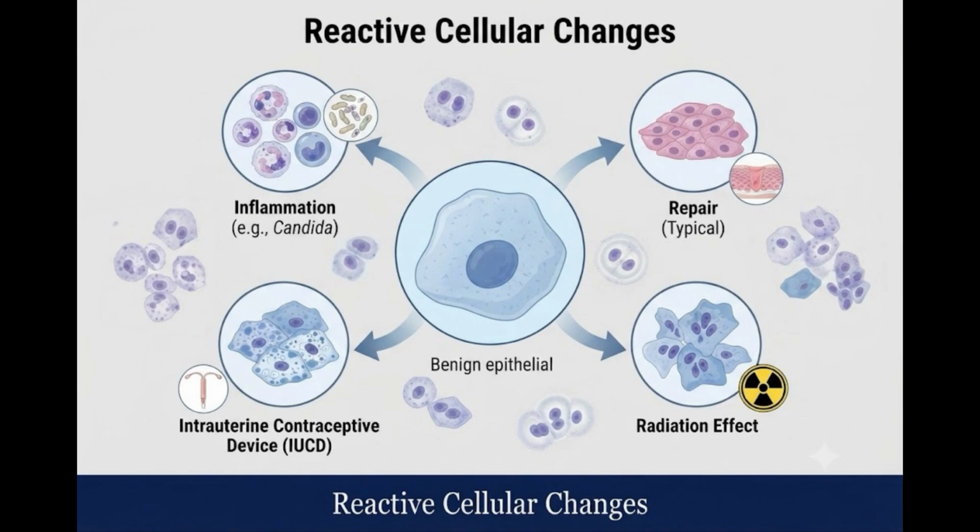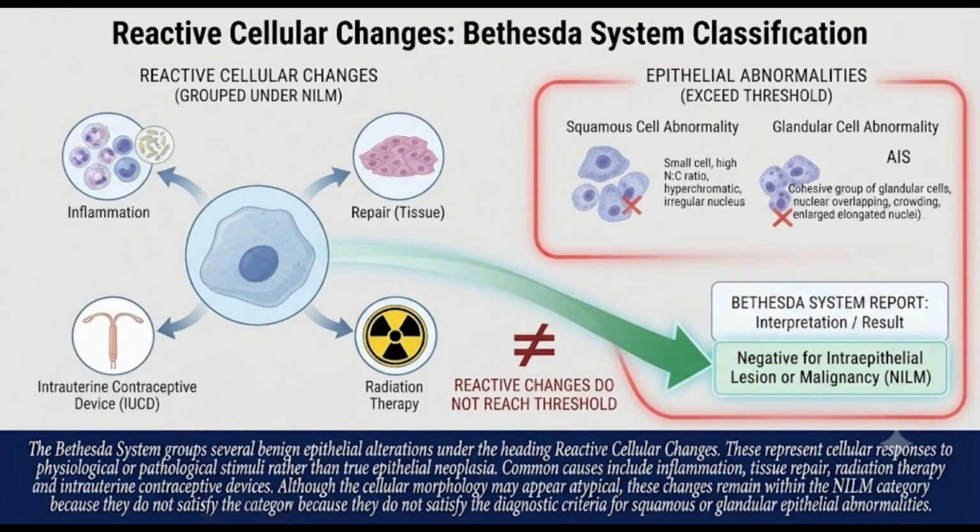Reactive cellular changes. The Bethesda system groups several benign epithelial alterations under the heading reactive cellular changes. These represent cellular responses to physiological or pathological stimuli rather than true epithelial neoplasia. Common causes include inflammation, tissue repair, radiation therapy, and intrauterine contraceptive devices. Although the cellular morphology may appear atypical, these changes remain within the NILM category because they do not satisfy the diagnostic criteria for squamous or glandular epithelial abnormalities.